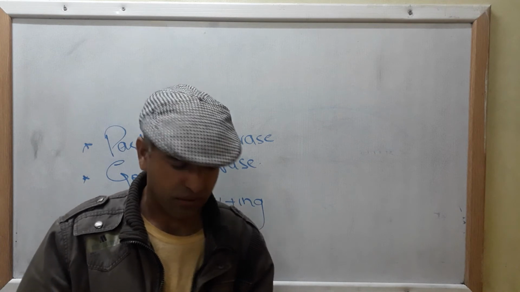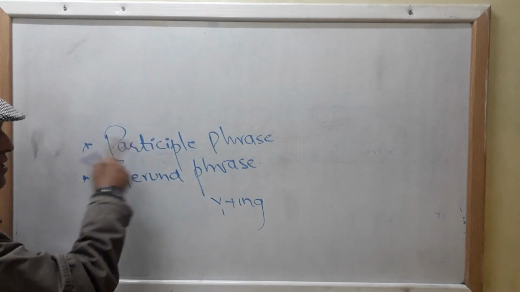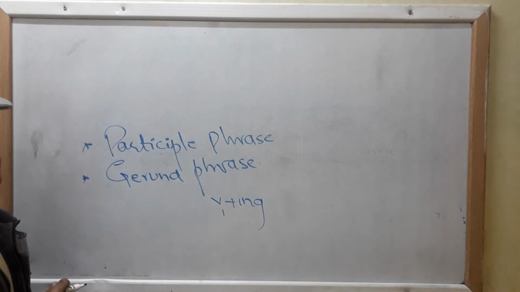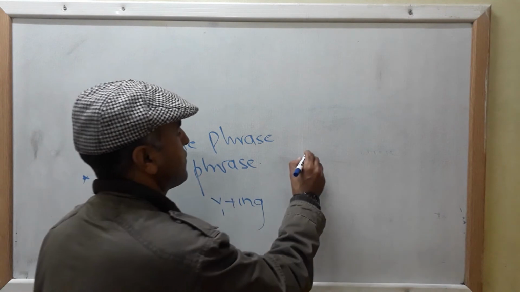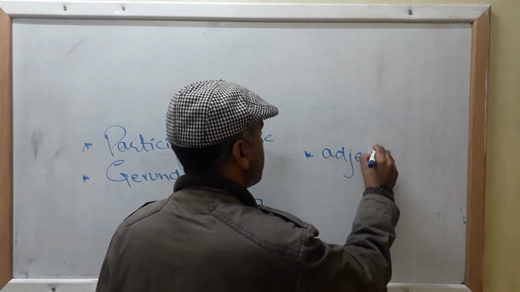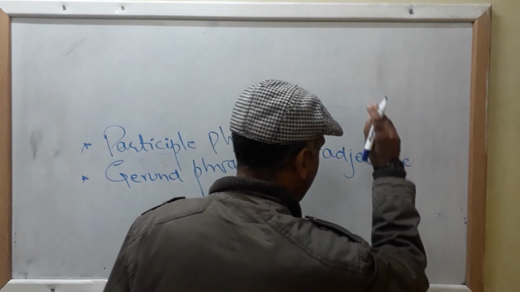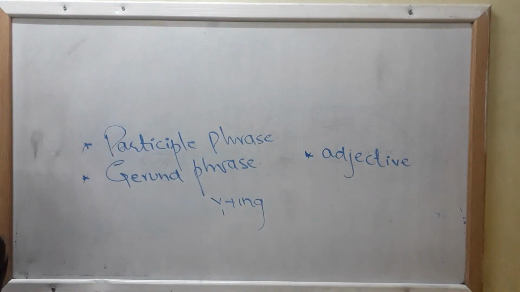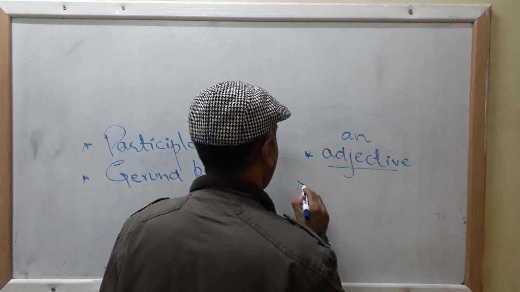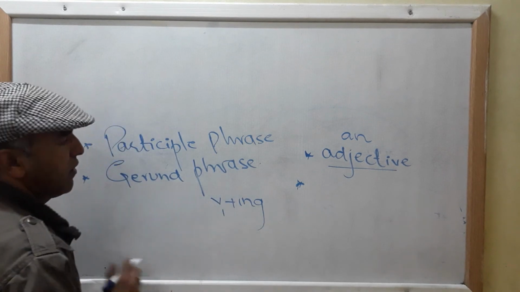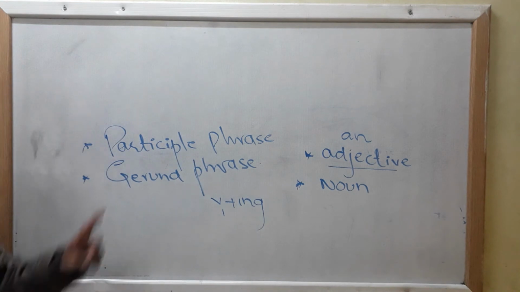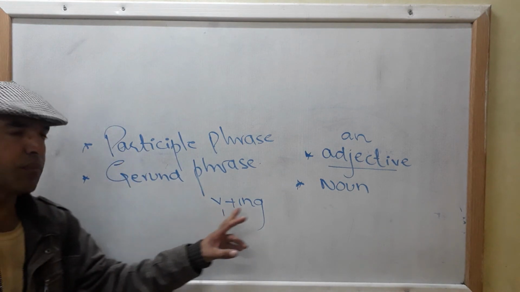Keep it in mind: your participle phrase does the function of an adjective in a sentence, always, always, always. Number 2, a gerund phrase does the function of a noun in a sentence.